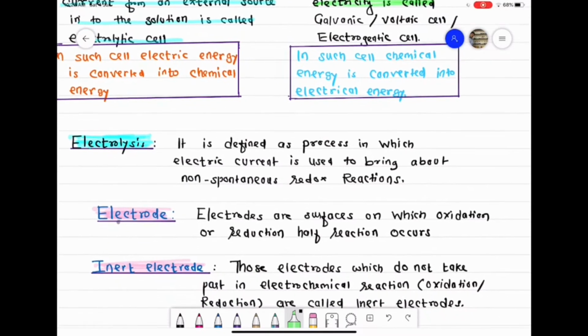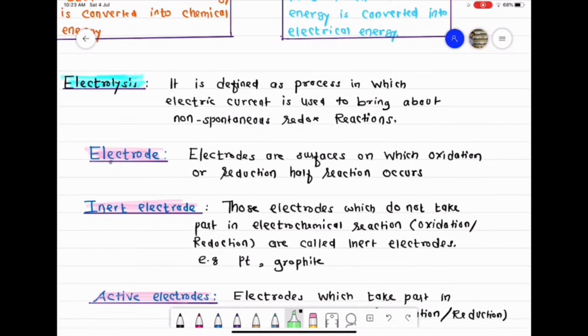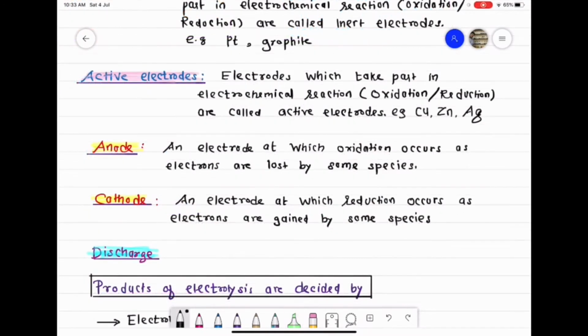So class, electrodes are of two types, inert electrode and active electrode. An inert electrode does not take part in the chemical reaction. The only role of an inert electrode is to transfer electrons from one electrode to the other. It does not participate in the electrochemical reaction, or you can say it does not take part in the redox reaction. An active electrode is one which takes part in the electrochemical reaction, that is the oxidation or reduction reaction. The electrode may itself undergo oxidation or reduction during electrolysis. Examples of active electrodes are copper, zinc, silver, etc.